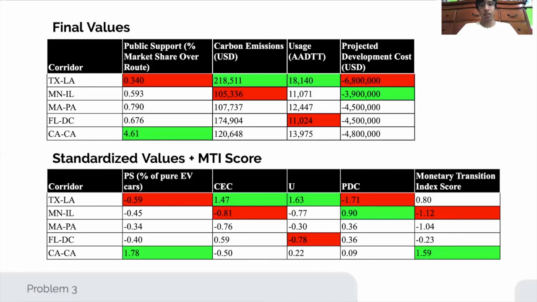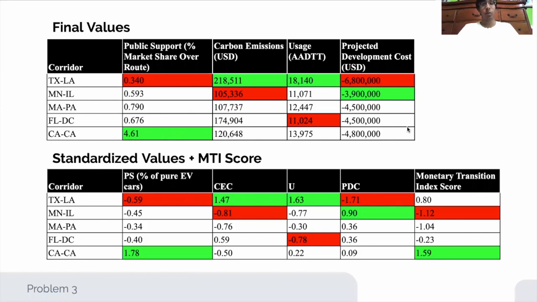One key point to point out here is that all the categories were weighted equally, and different companies might consider different categories to be more important than others, and so that would change their index score if they decided to weight it differently. We decided to weight them all equally because we were unsure about which companies would want to prioritize which different categories.